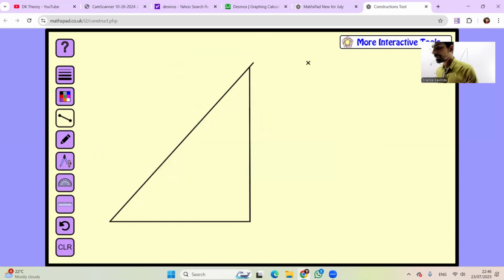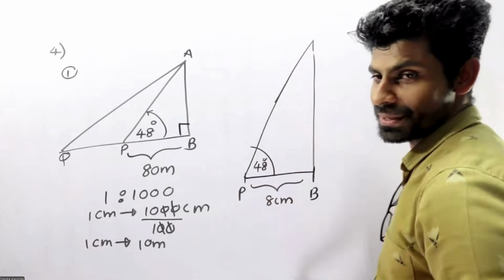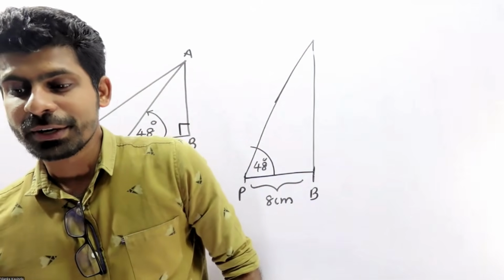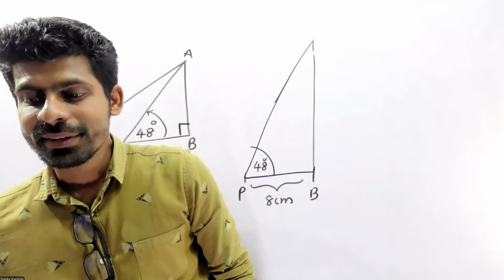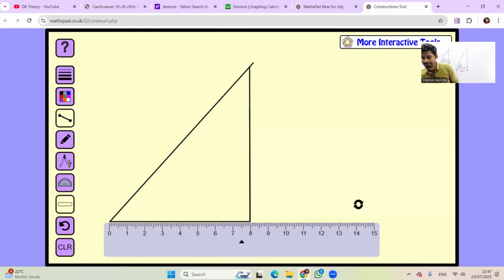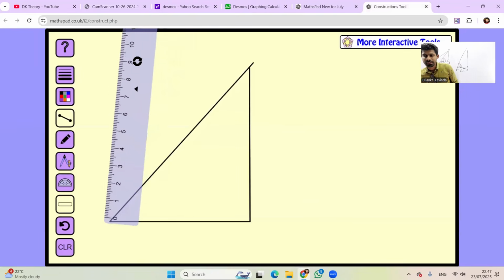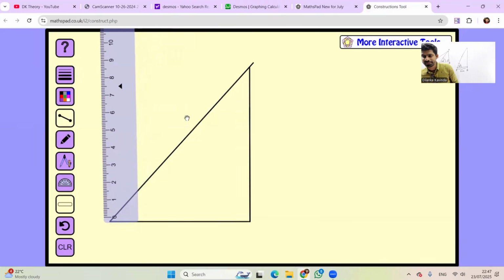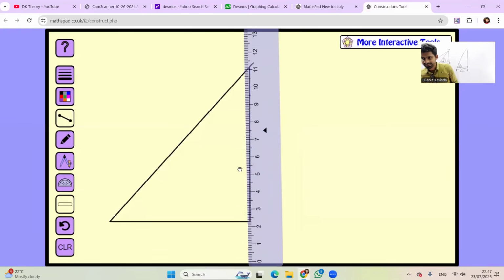Okay. So this part is done, lamai. So we need to find out what is the correction value. Find the actual height of the tower. Let's see what is the height of the tower.